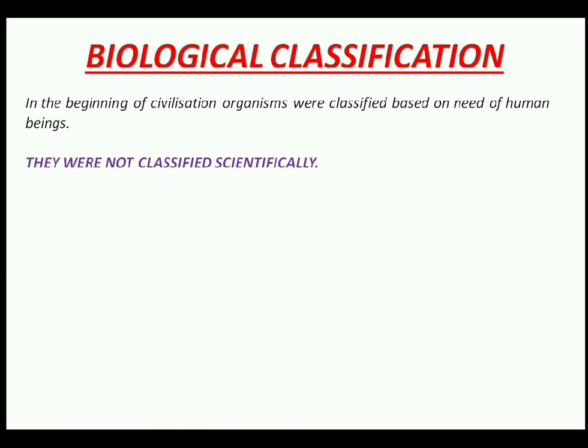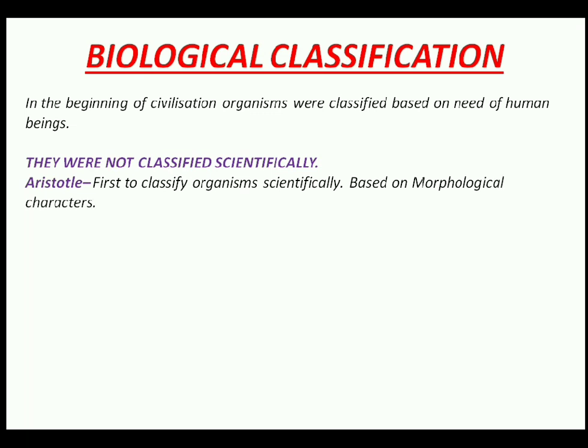Aristotle was the person to initiate a systematic or scientific basis for classifying organisms. He observed the morphological characters, and based on them he classified organisms. Like he classified plants into trees, herbs, and shrubs.